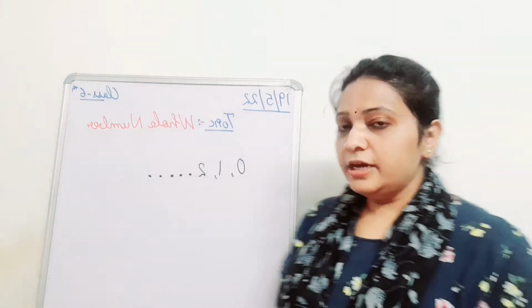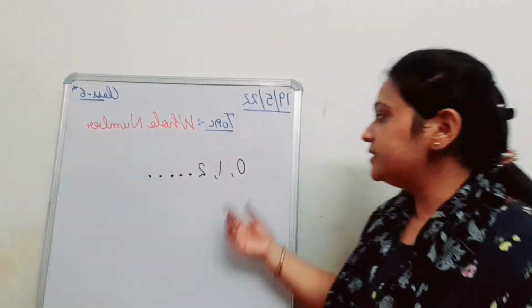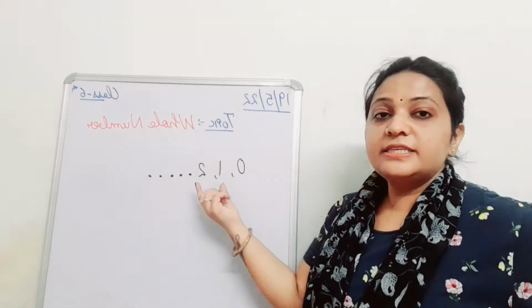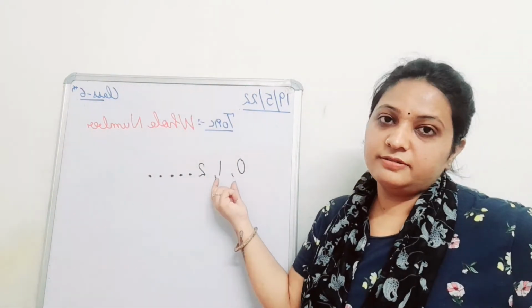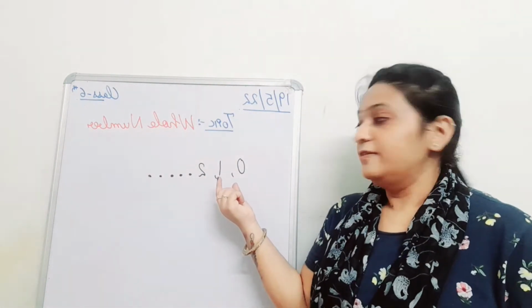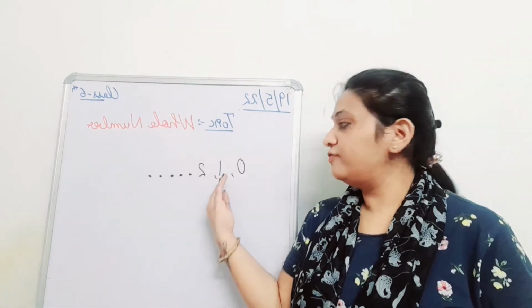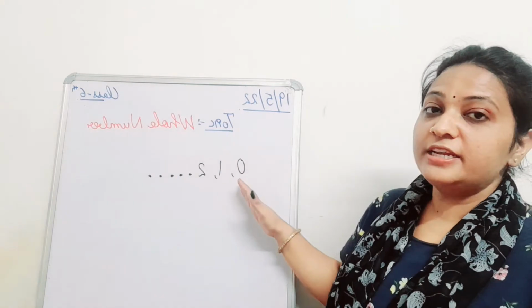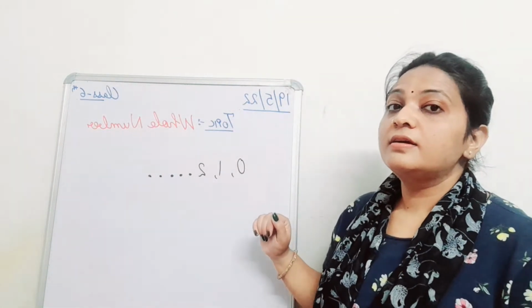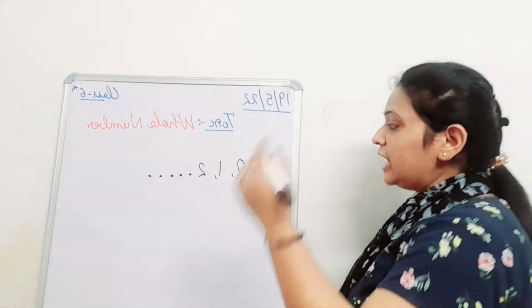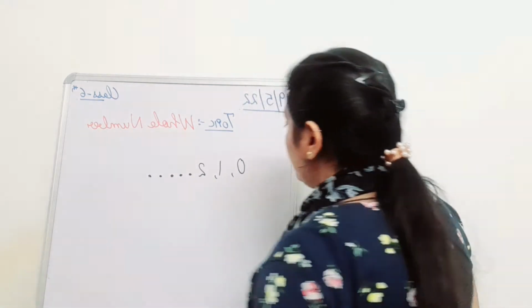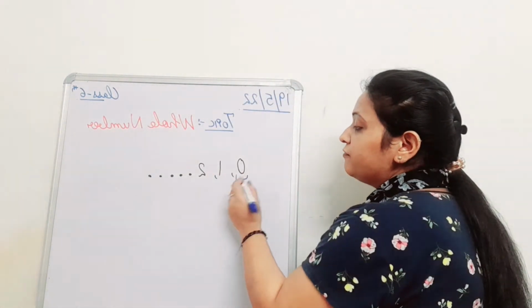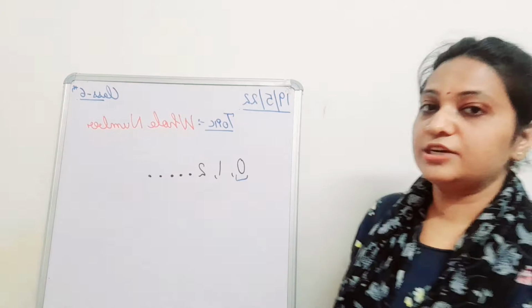Now please tell me what will be the successor of 1. Verbally you have to tell. Very right. The successor of 1 will be 2, and the predecessor of 1 here is 0. Now what is the predecessor of 0 in the whole number collection?